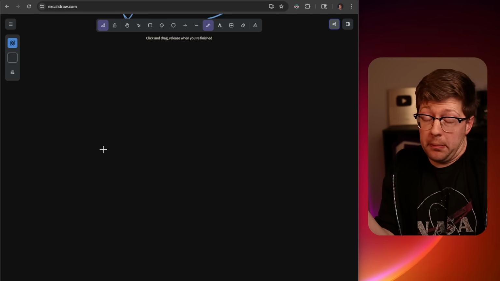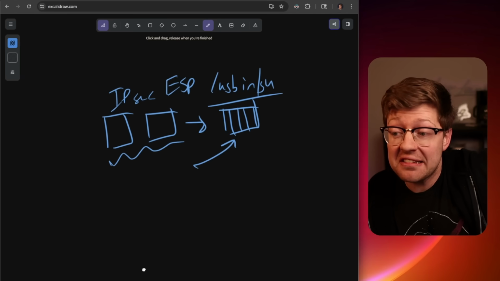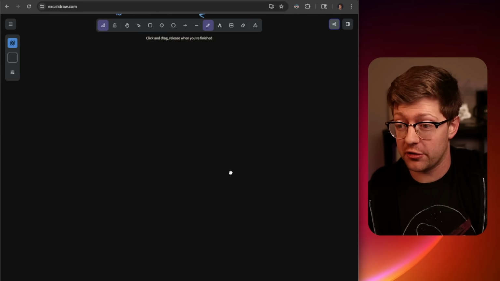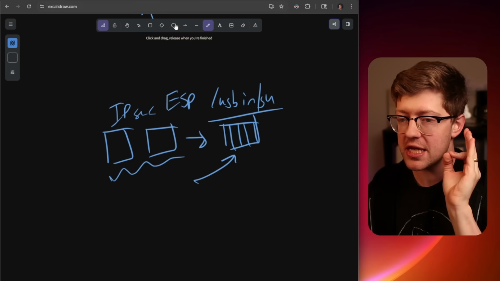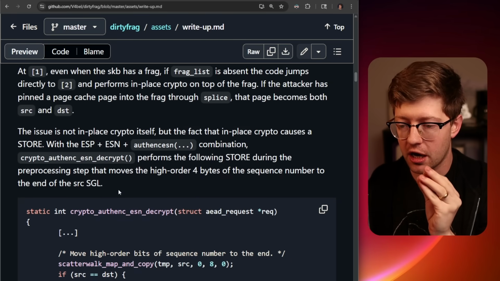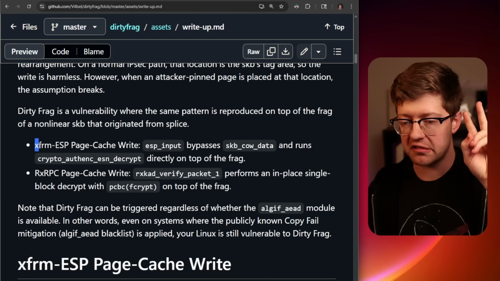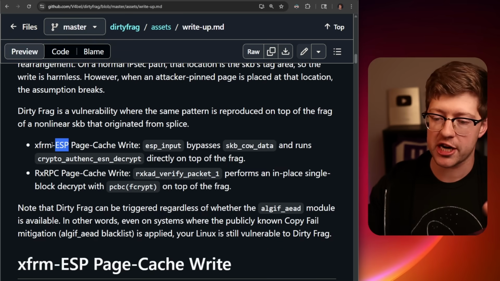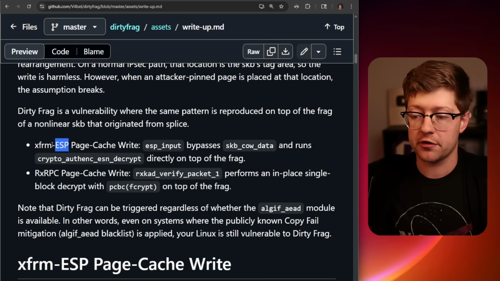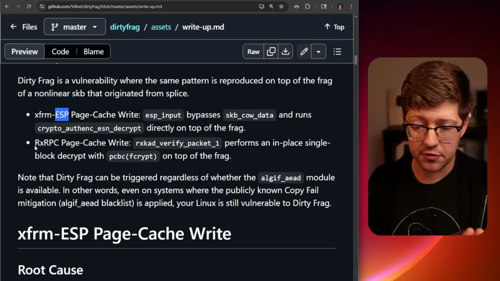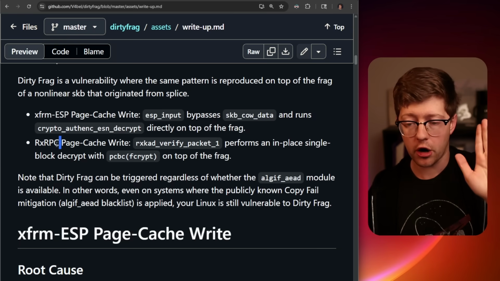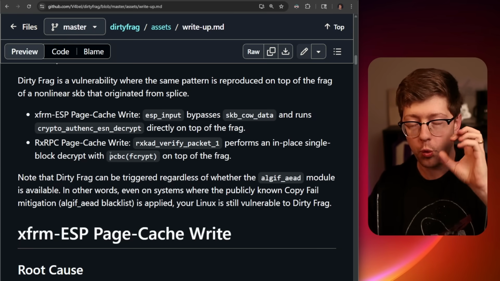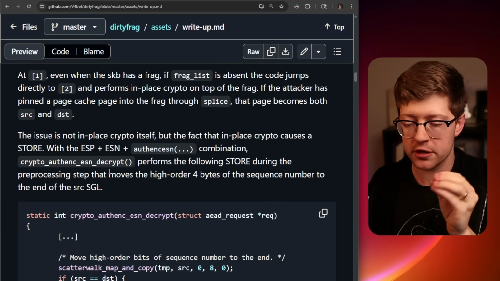Now, what I'm about to say is kind of crazy. This isn't even the cool one. This isn't even the crazy one of these two variants, okay? So this, again, is the ESP variant. This is the variant of the two vulnerabilities that uses the IPsec ESP write, that uses out of bounds memory as a scratch pad, and under the hood is going to overwrite a different frag, okay? This one uses an entirely different protocol, RXRPC. Again, I have no idea what this is, but under the hood, what is going on is super interesting with this bug.